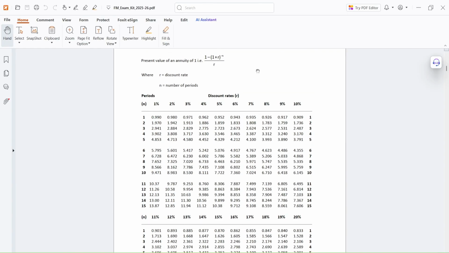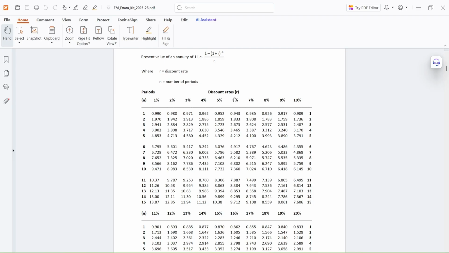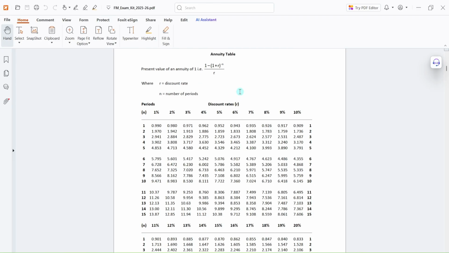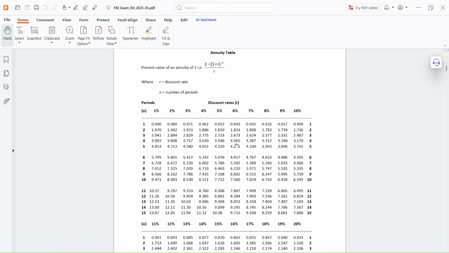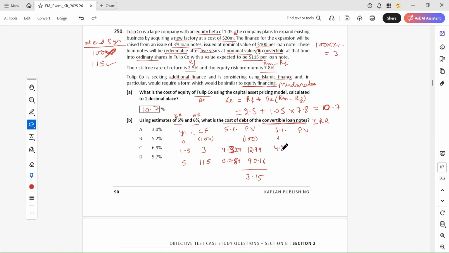Okay, so every year we are paying 3, and at 6% we have to calculate the annuity. At 6%, the annuity for the 5 years is 4.212. This is only for the single year, this cash flow is given only for a single year.